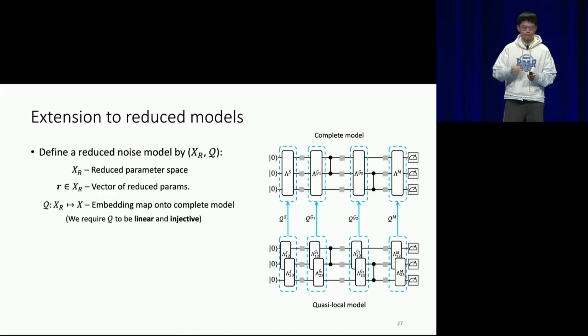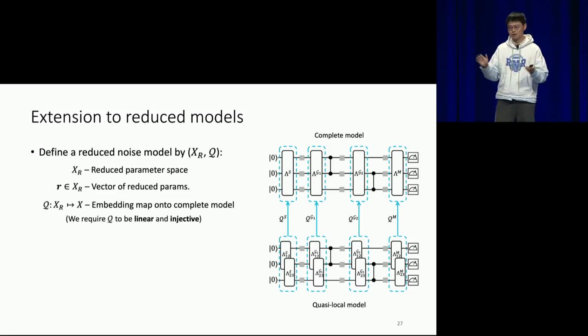Okay, so these are all about the complete noise model, but as we know, if we want to make things efficient, we need to go to a reduced noise model. So let's first define the reduced noise model. We define a reduced model with two components. The first is what I call the reduced parameter space. That means we have a reduced set of parameters, which I will denote by R, that lives in this linear space. And I also need a map Q, called the embedding map, that describes how your reduced model embeds into a complete noise model.